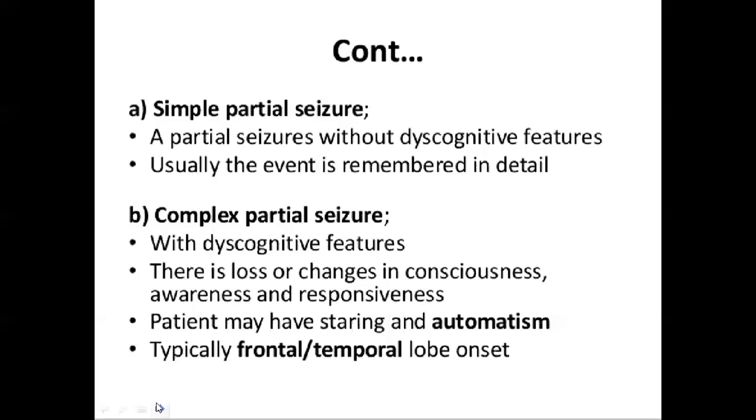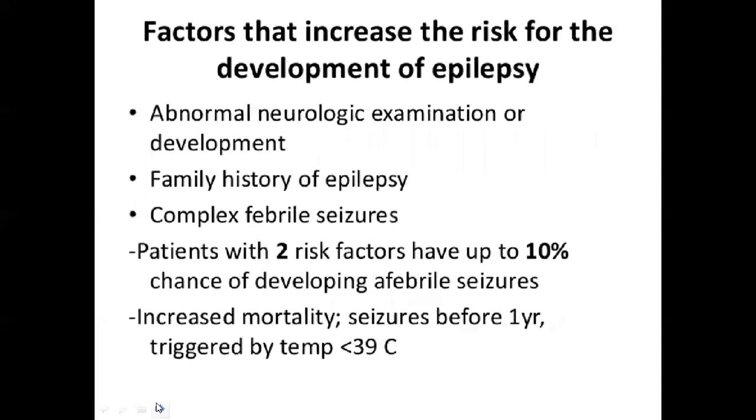Usually the event is remembered in detail. Complex partial seizures with dyscognitive features: there is loss or change in consciousness, awareness, and responsiveness. Patients may have staring and automatism, typically frontal and temporal lobe onset.